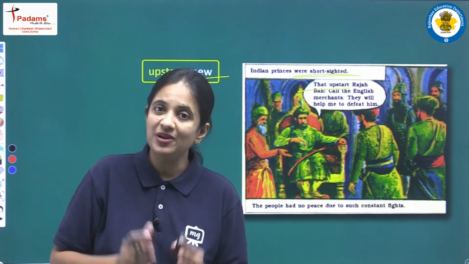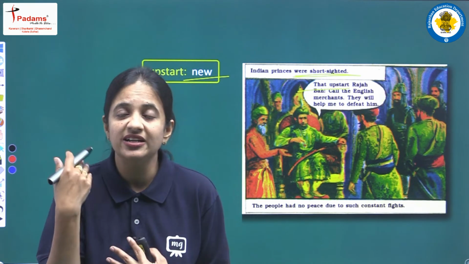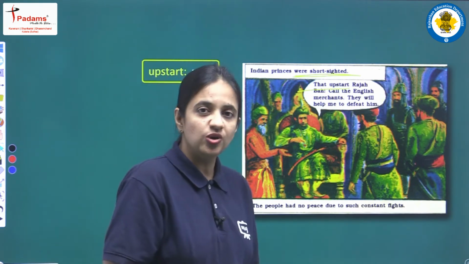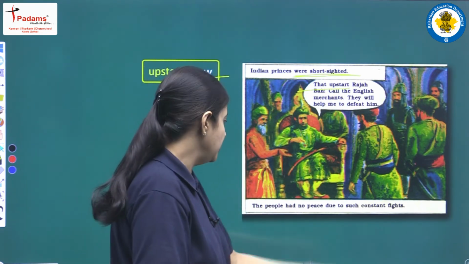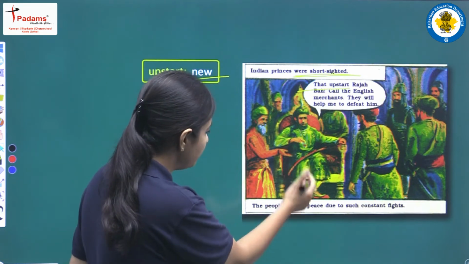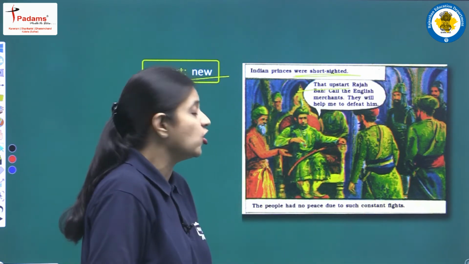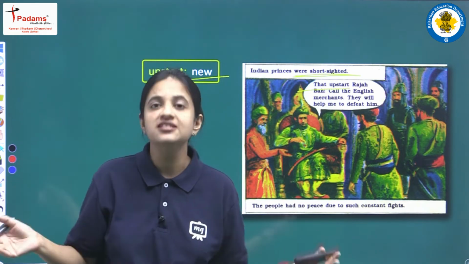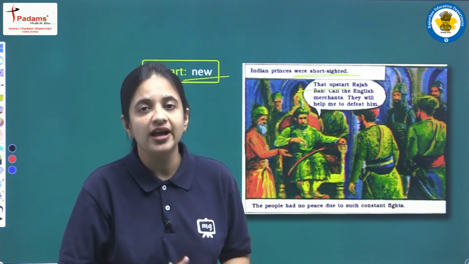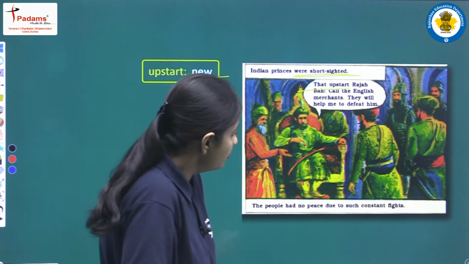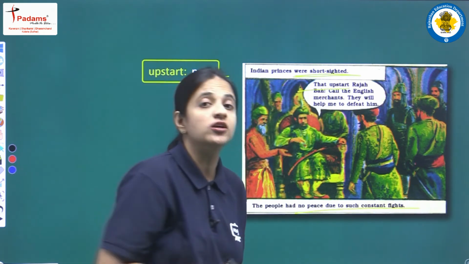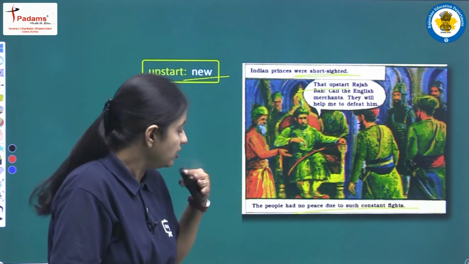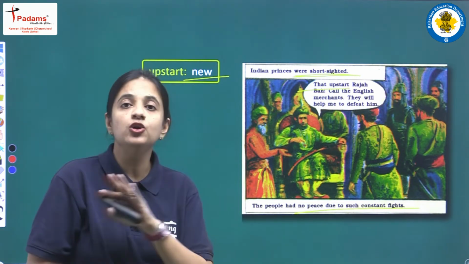Okay, so वो सब help लेना चाहते थे, but जो इससे disadvantage होने वाला था in the future, they were totally unaware. So most of the rulers were like him, and now we have that the people had no peace due to such constant fight. At that time in India there were so many different states, ruled by different rulers. Between all the rulers there was constant fighting, and because of those fights all the citizens were having no peace.